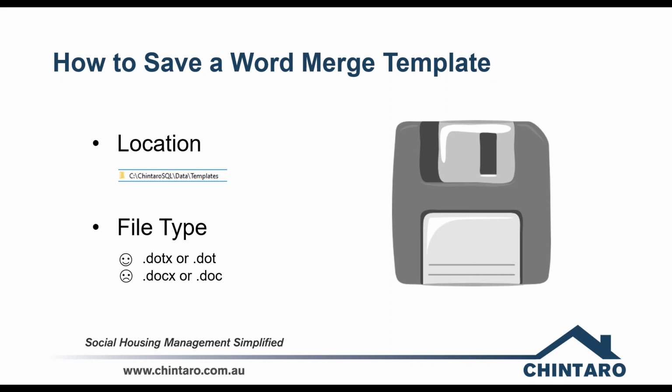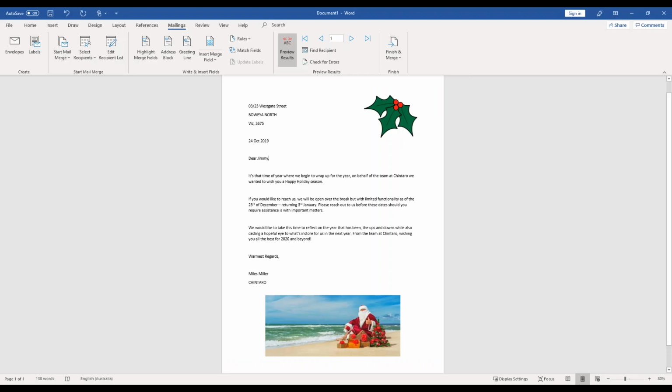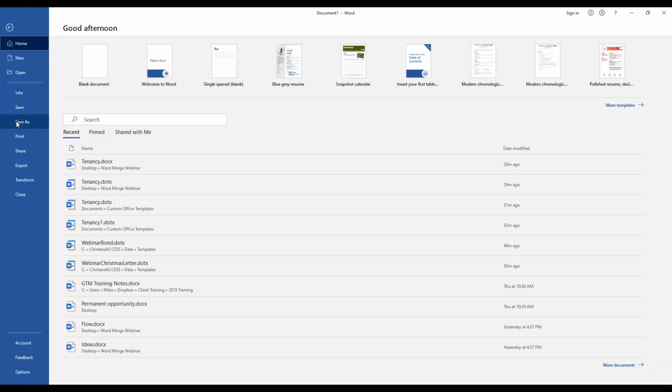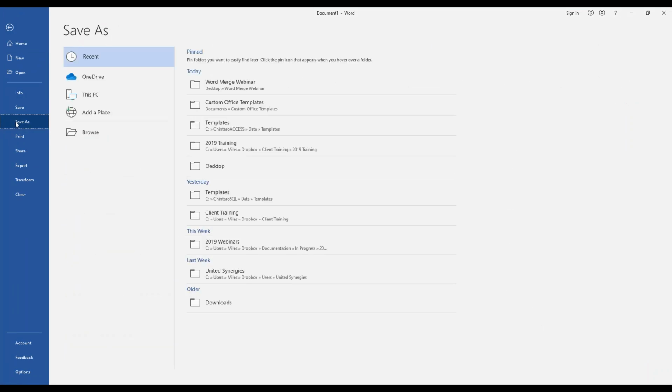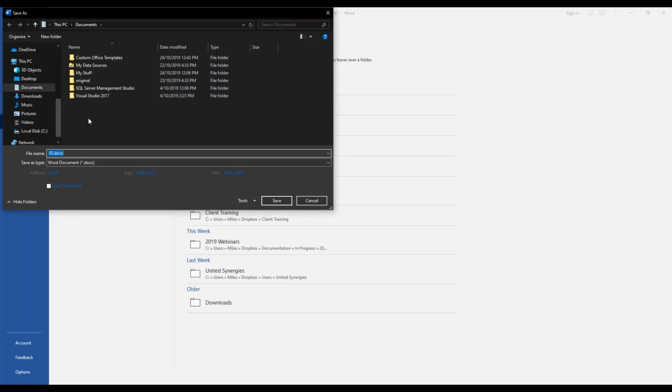So we'll jump back to our document that we've put together. And what I'm going to do is I'm going to save. So normally we'll just hit that save button, but what we want to do is we want to go into File and we want to save as. I'm going to select the location. And now it just defaults to whatever my pre-selected documents folder is.